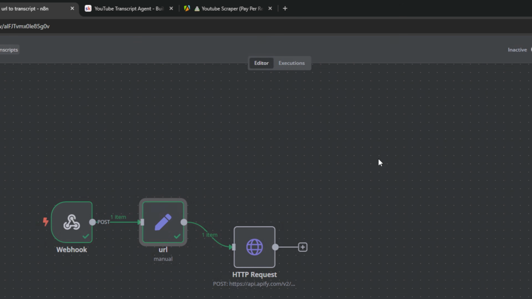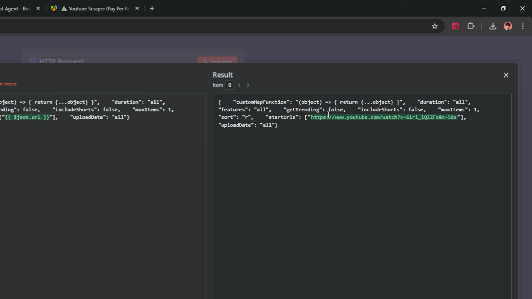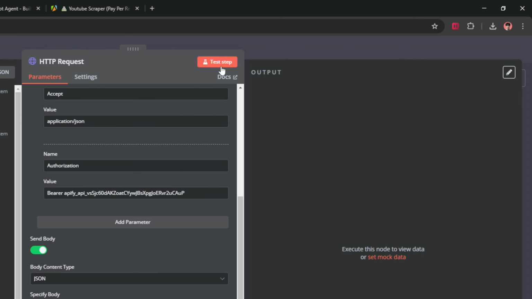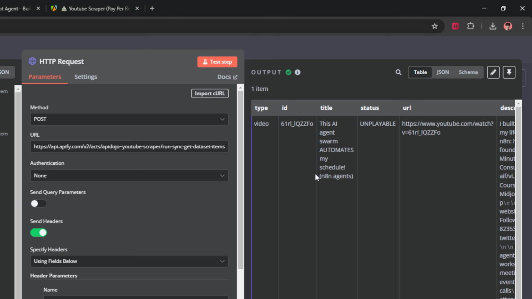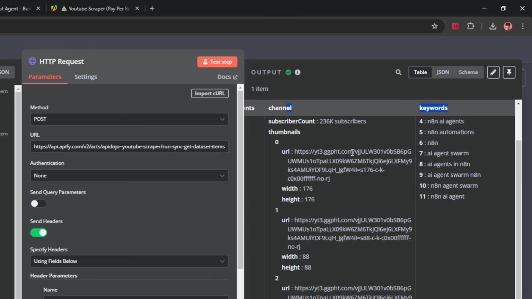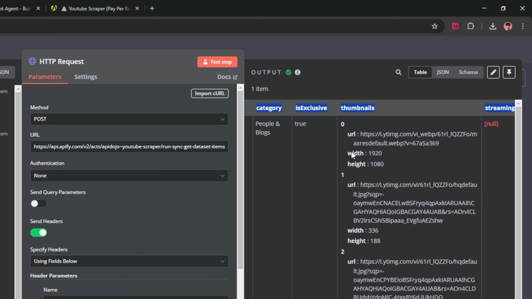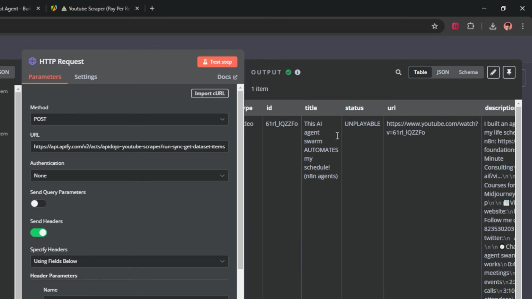We've got an output. Now I want to go back to the HTTP request, and then I want to open this up and make sure that we have a YouTube video URL in the green over here as the result. And then I want to hit test step. If you've set it up just like me, this should go through and this should work. As you can see, we get everything about the video, the description, the channel. We get literally everything. Thumbnails, which is really cool. We get everything. So this is very good.